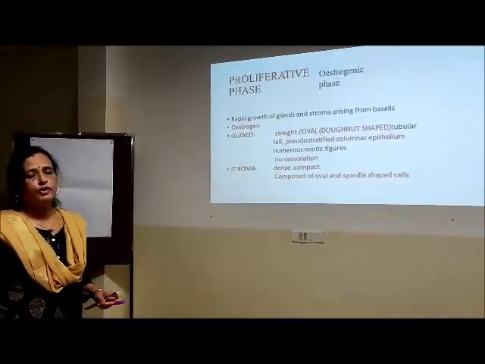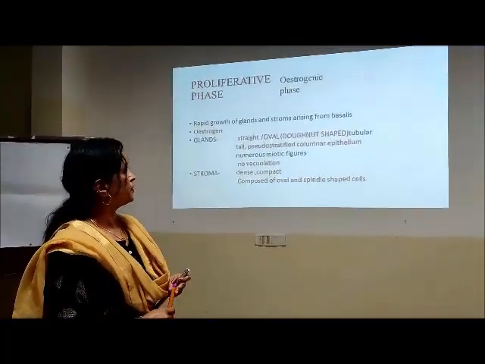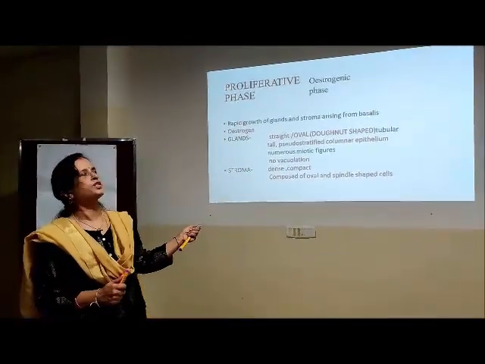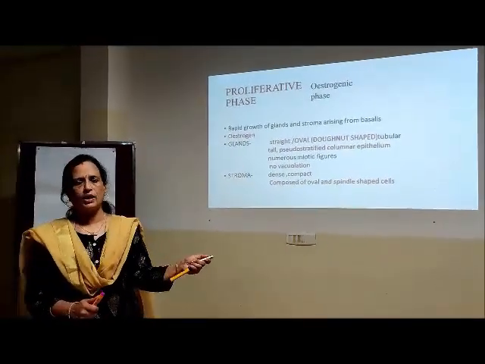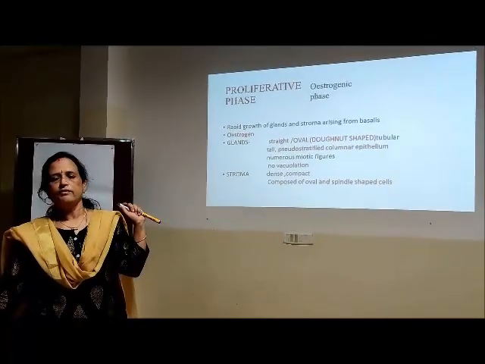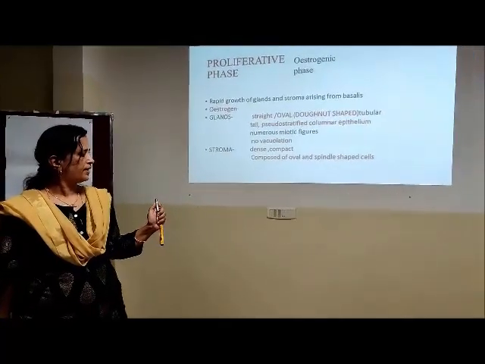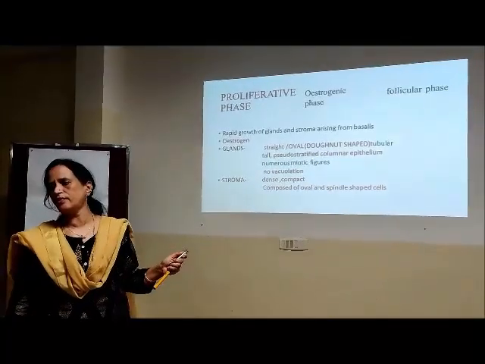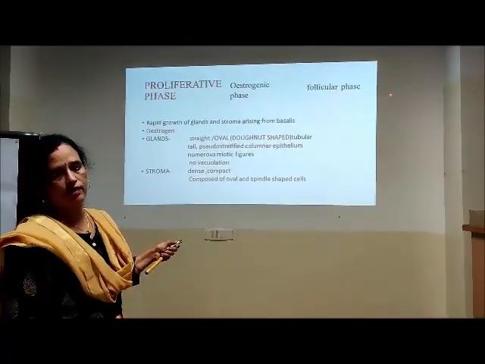And what do we call the proliferative phase also? Estrogenic phase. Why do we call this the estrogenic phase? It is the hormone estrogen that is responsible for proliferation of the endometrial glands and stroma. Does it have any other name? Where is estrogen secreted from? Estrogen is secreted from the ovarian follicle, so it's also called the follicular phase. So there are 3 names for the proliferative phase: proliferative, estrogenic phase, follicular phase.